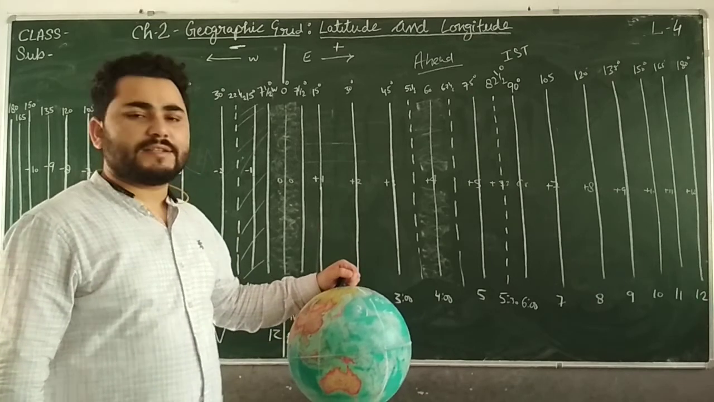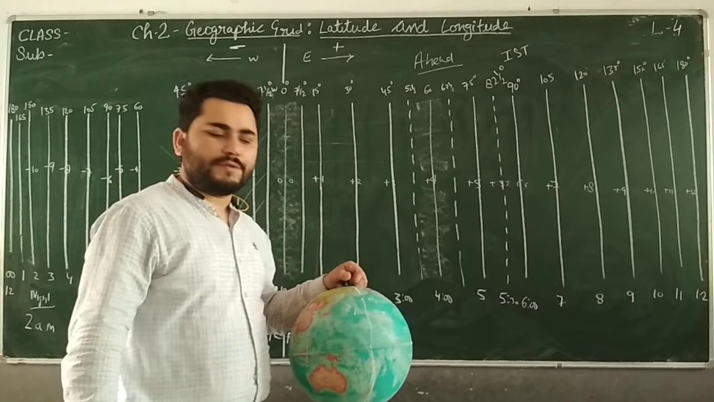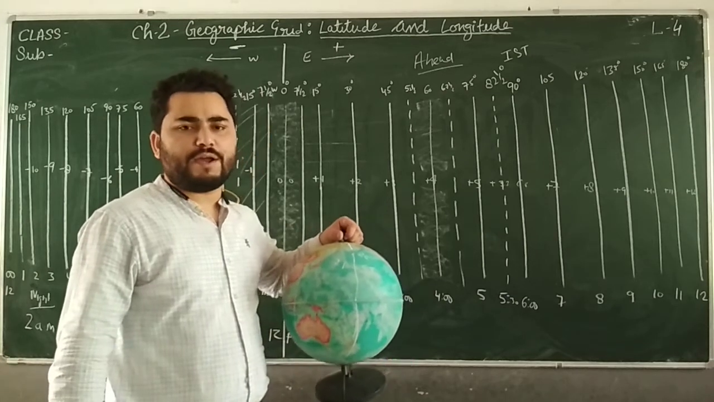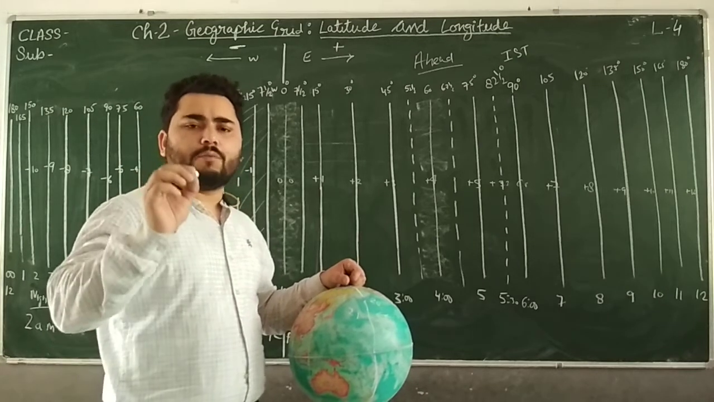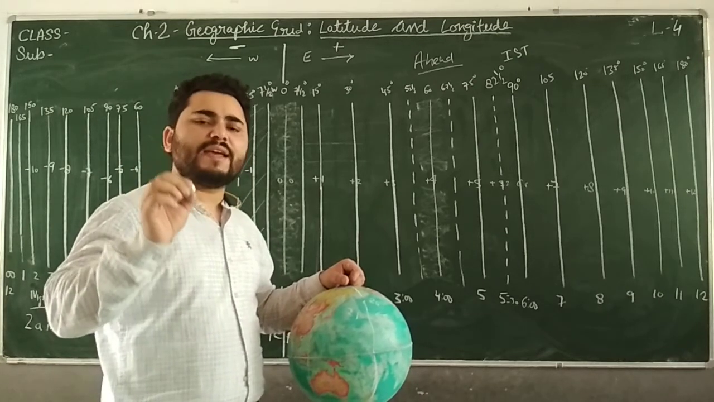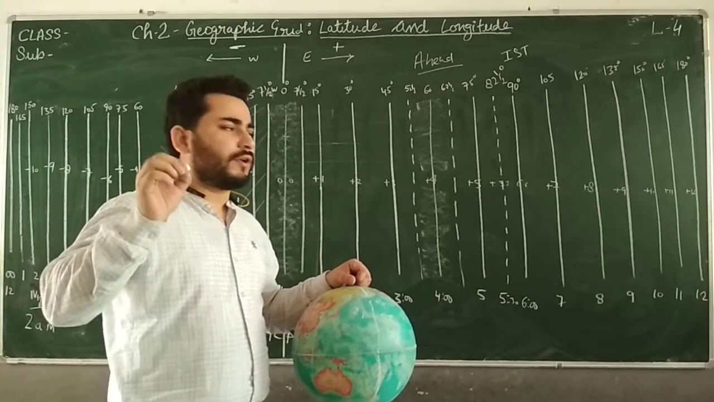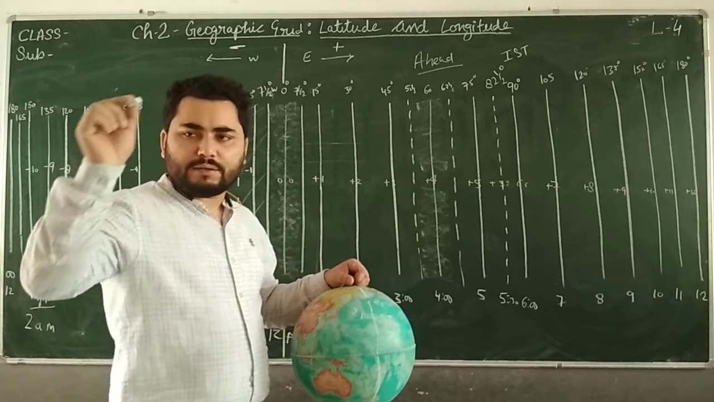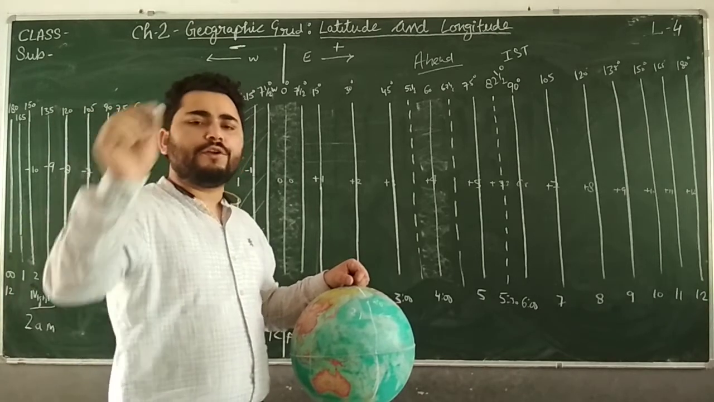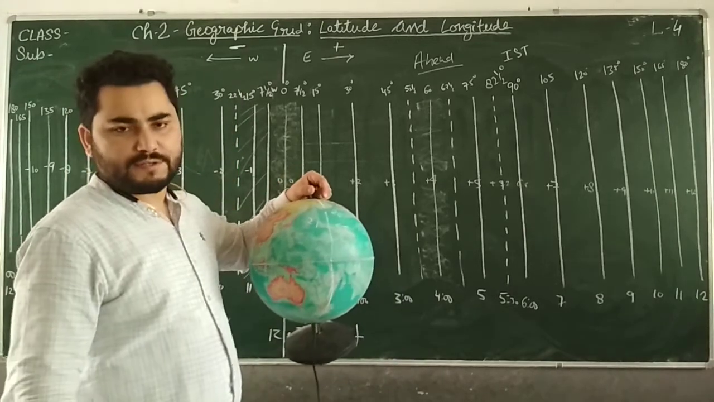This is the international date line. See, the earth is circular in shape, and we need a point of reference for counting days, for reckoning and keeping our time. For calculating our time, we have to take a place as a point of reference. So we have taken this place as a point of reference.